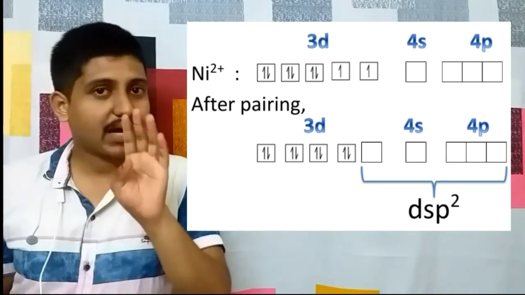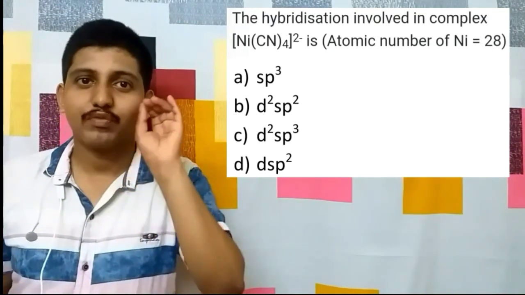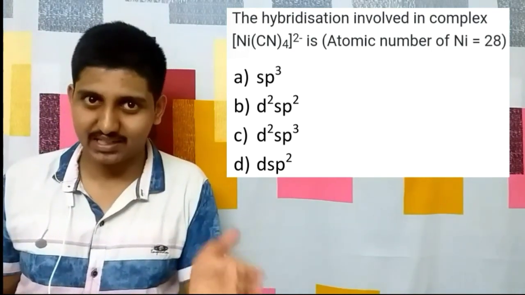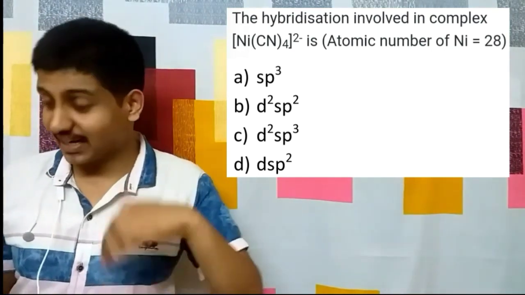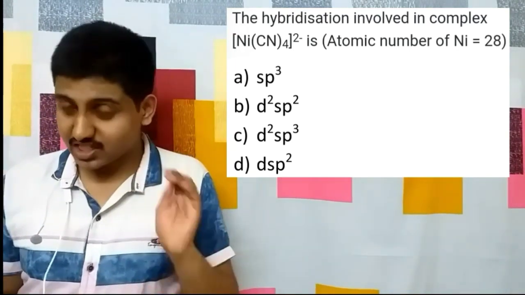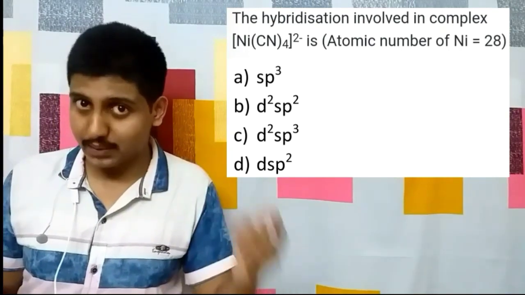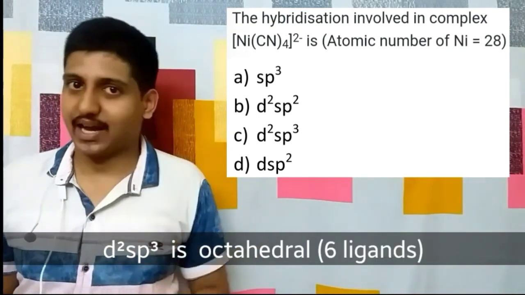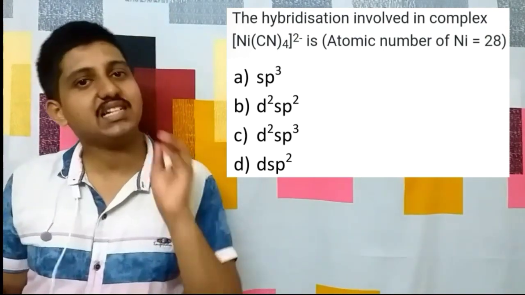Here we have only 4 ligands. So only dsp2 or sp3 hybridization is possible for such tetrahedral or four-coordinate complexes. So we can directly write the answer as D and not waste time. This is because if the answer had to be d2sp3, it would have been an octahedral complex with 6 ligands. But here there are only 4 ligands, and hence we can confirm D as the answer.